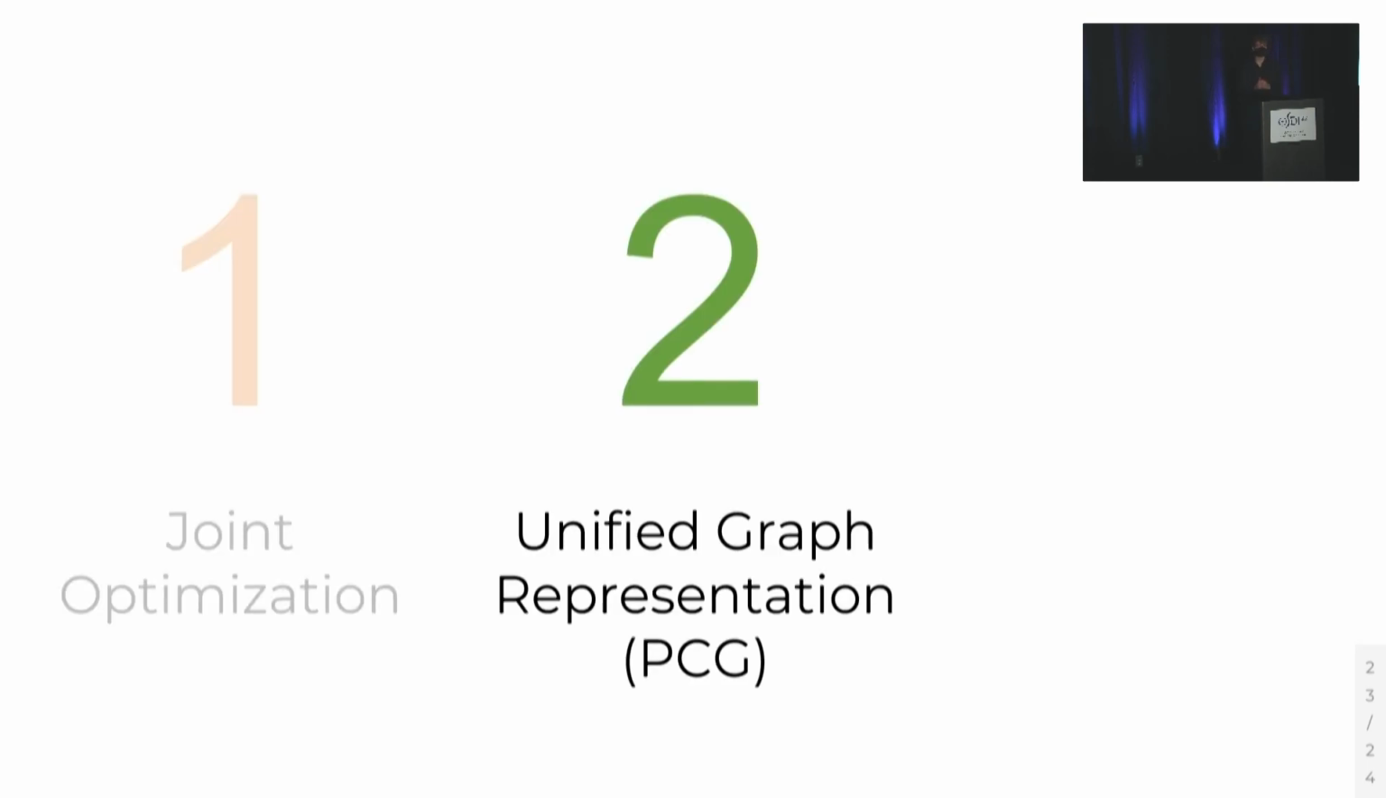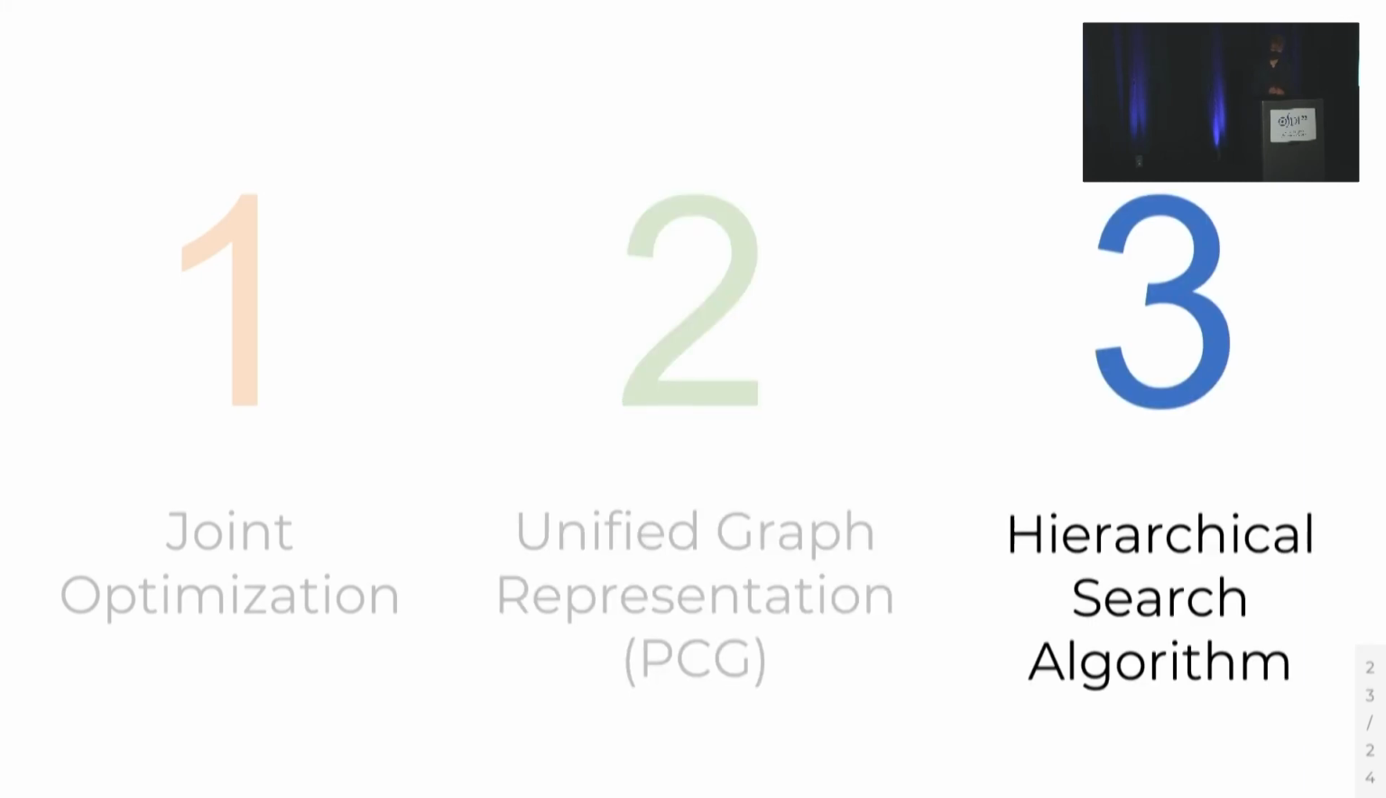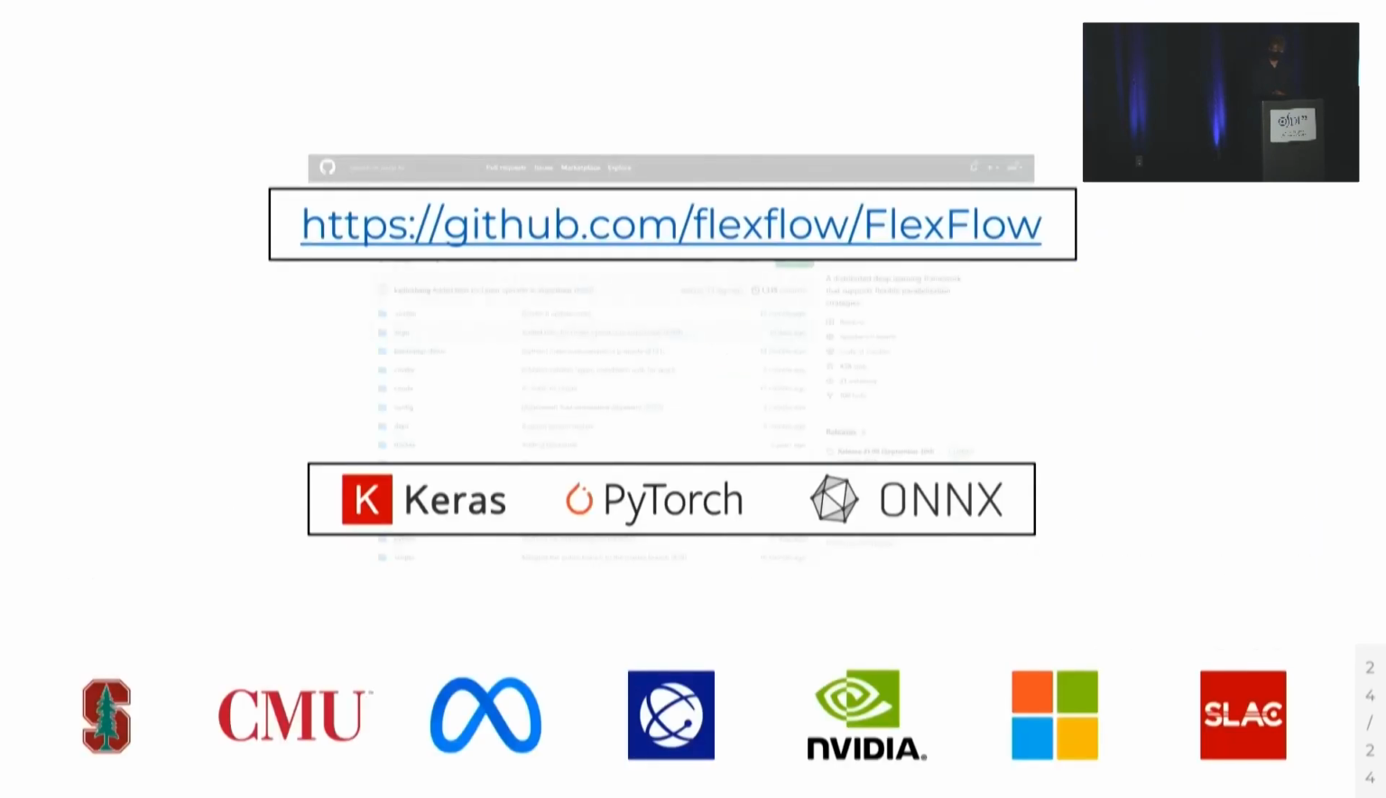Second, Unity uses a unified graph representation called the PCG to allow it to express both parallelization and algebraic transformations in the same way. Finally, Unity uses a hierarchical search algorithm along with a bunch of other techniques to allow it to scale up to large models and large machines with a reasonable search time. All of the source code for Unity is available on GitHub as part of the FlexFlow DNN training framework, which has bindings for many popular DNN training libraries.